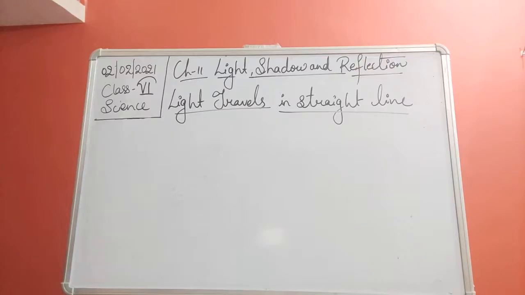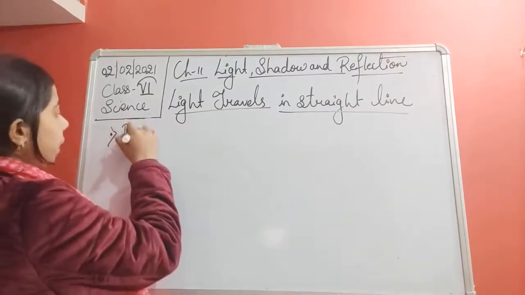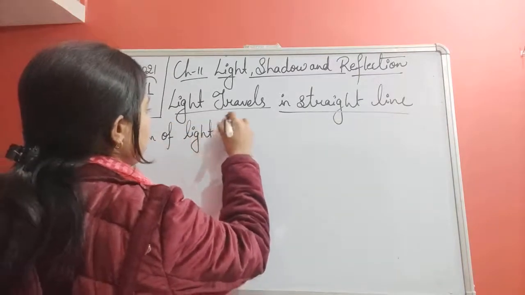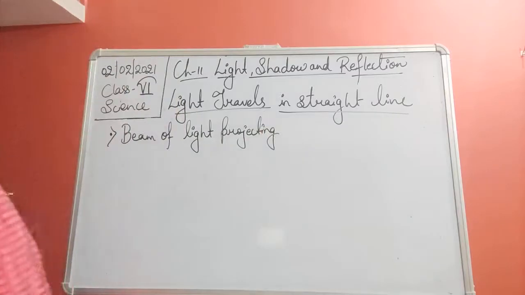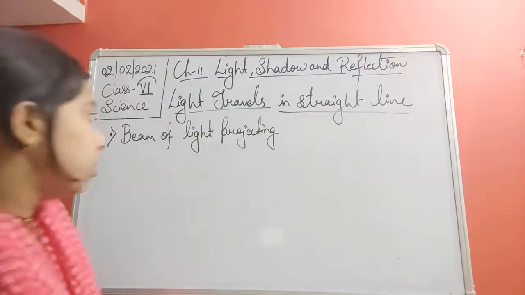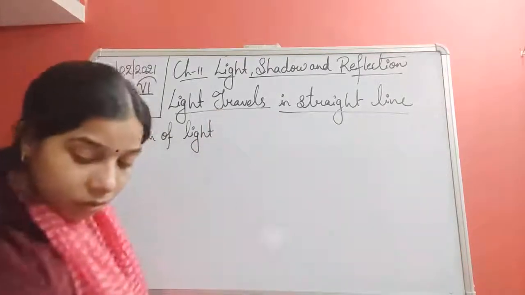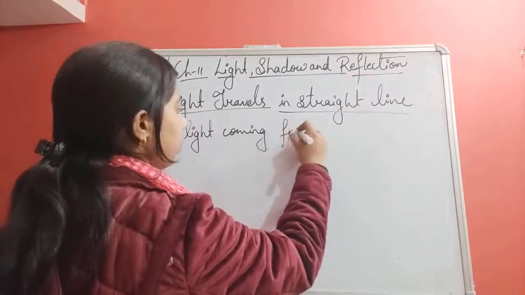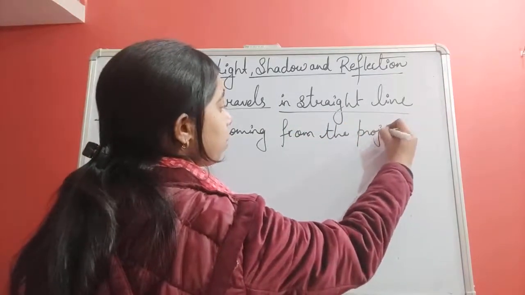So we can write the examples. The first one is the beam of light coming from the projection room.